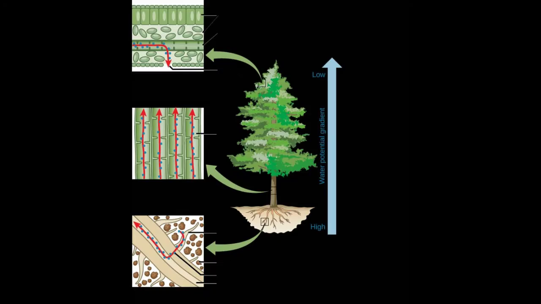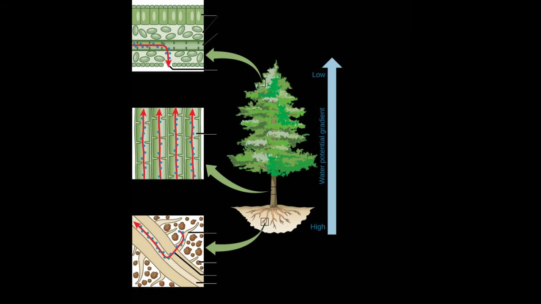Root pressure. As mineral ions from the soil are actively transported into the xylem tissue of the root, water moves along and increases the pressure inside the xylem. This pressure is called root pressure and is responsible for pushing water upward to some extent.